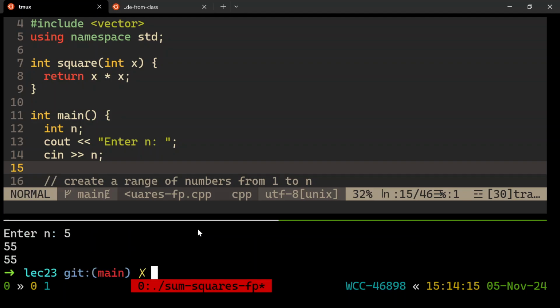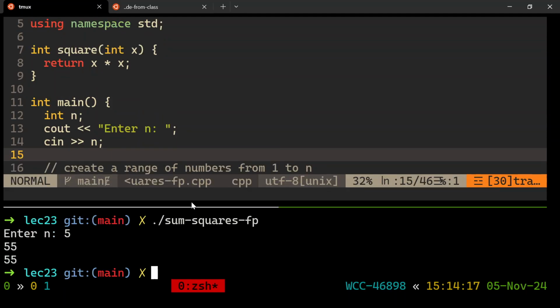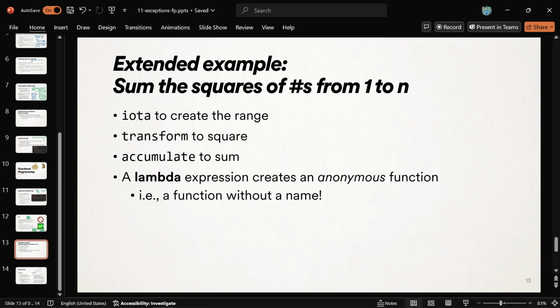So enter in like 5. And apparently, the answer for the sum of the squares from 1 to 5 is 55. And I've done it 2 different ways. All right? So let me show that to you.